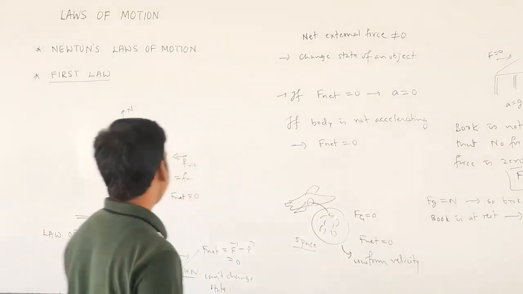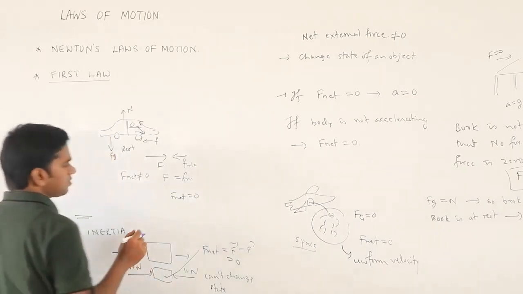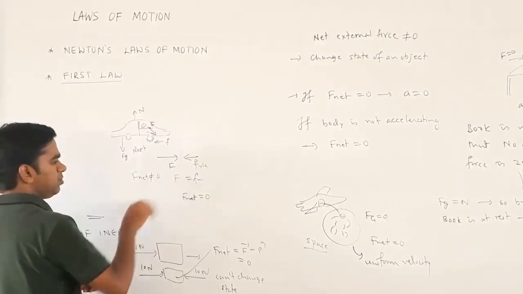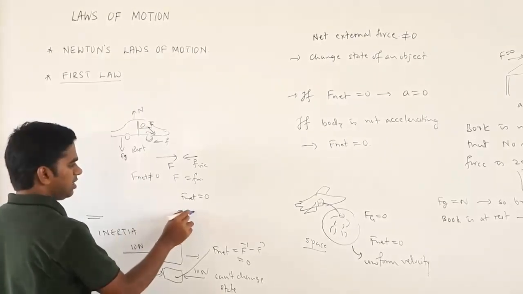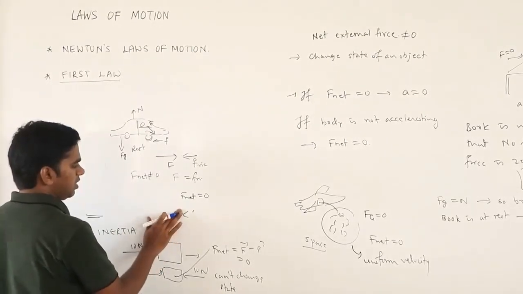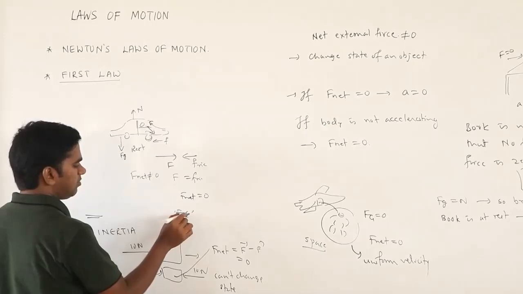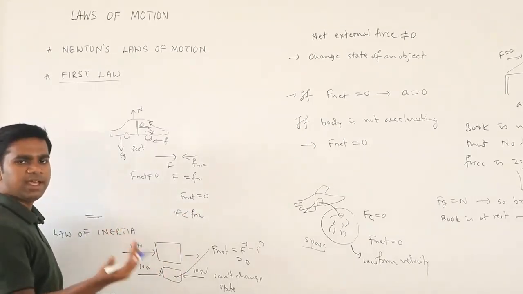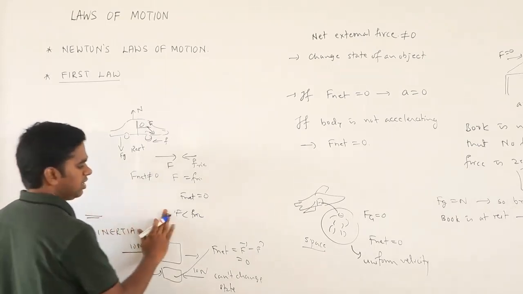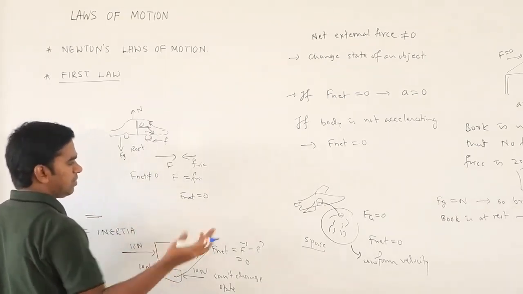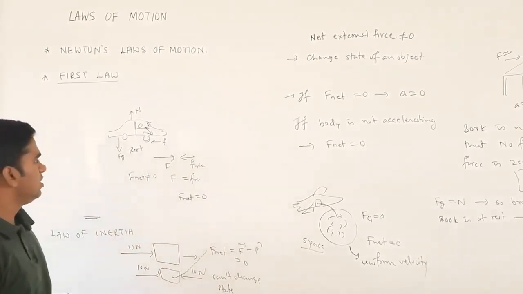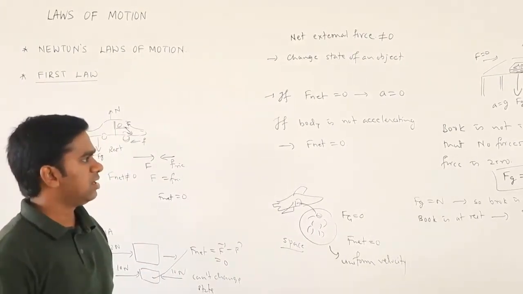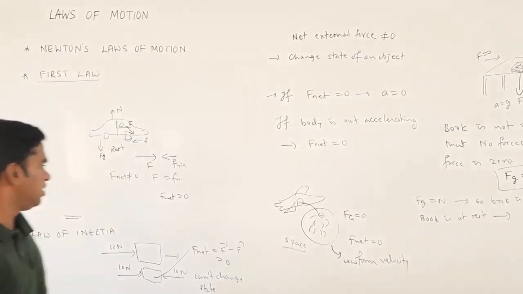Okay. So again, if you want to stop it, what do you have to do? You have to again apply the force, so that your applied force should be what? It is less than the frictional force. Then what will happen? As the frictional force keeps increasing, the car may come to rest. Okay, so these are the simple examples in our day-to-day life which deal with Newton's first law.